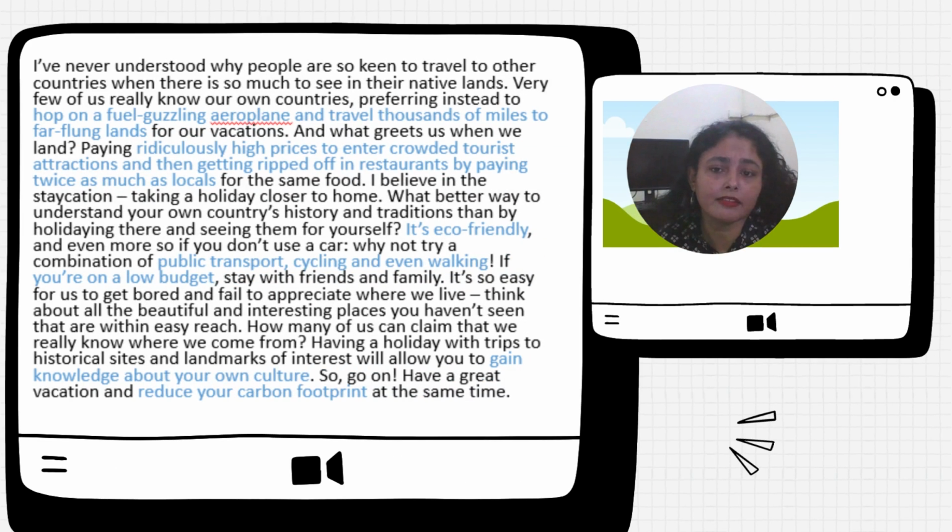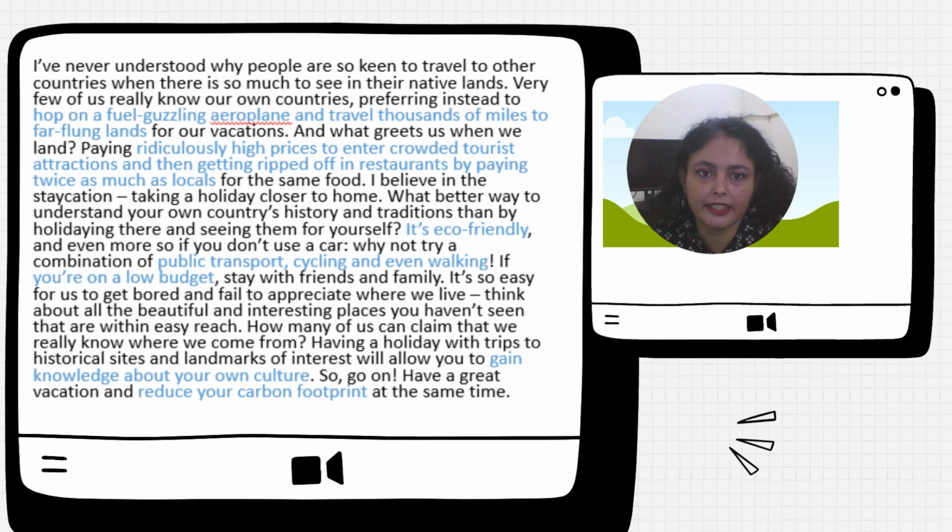Going back to your text, this is text A, and I have highlighted all the points which are actually telling me about the disadvantages of traveling to the other countries. Okay, so this text is actually written in favor of staycation, and the writer is actually coming up with arguments that why traveling to other countries is not eco-friendly, it is not good in any way.